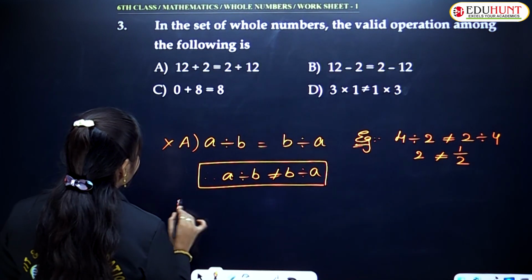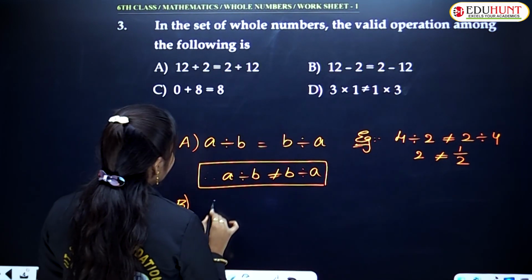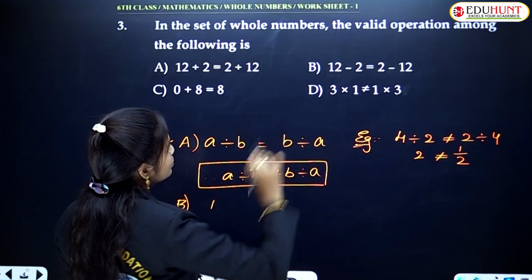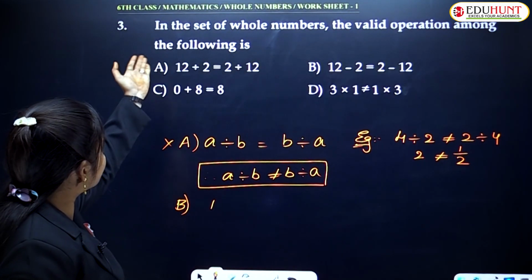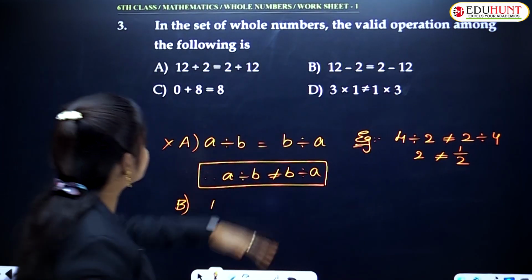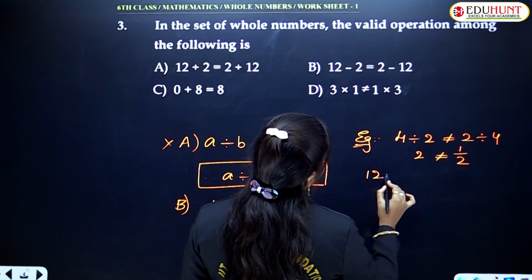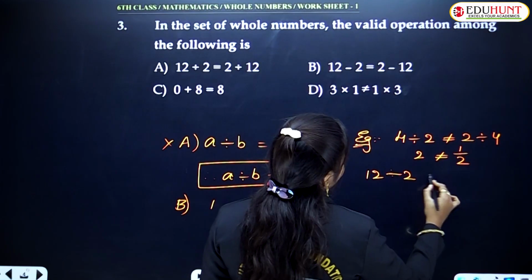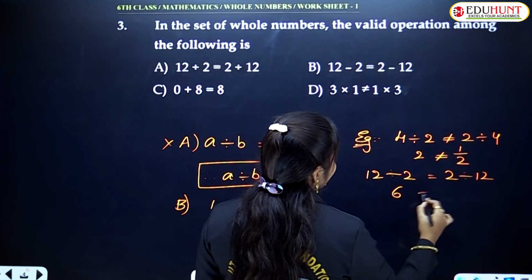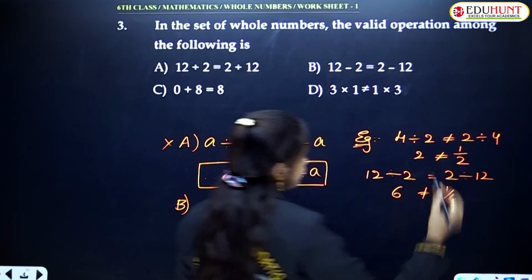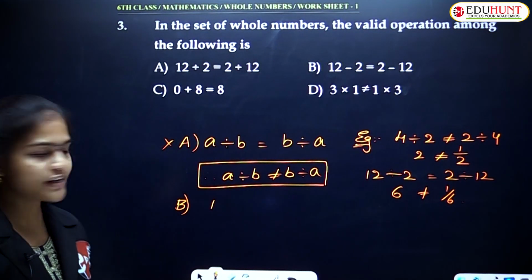Next, option B: 12 divided by 2 is equal to 2 divided by 12, they gave. 6 not equals 1 by 6. Understood? That is the first option.